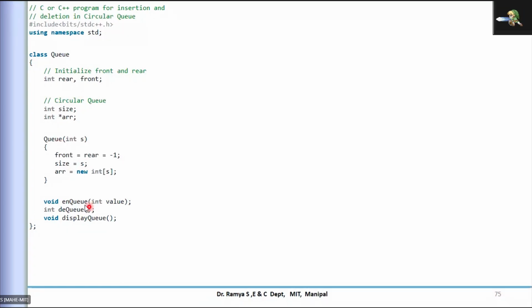Okay, now in any of your queue representations, you have an NQ, a DQ, and a display. NQ will take the element you want to insert.